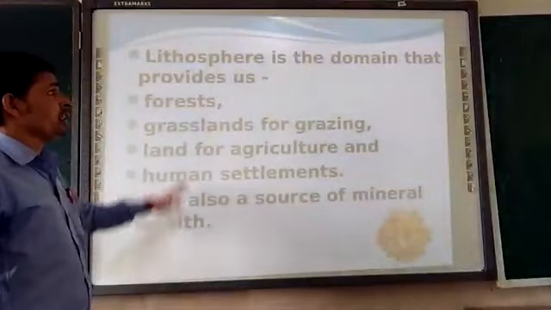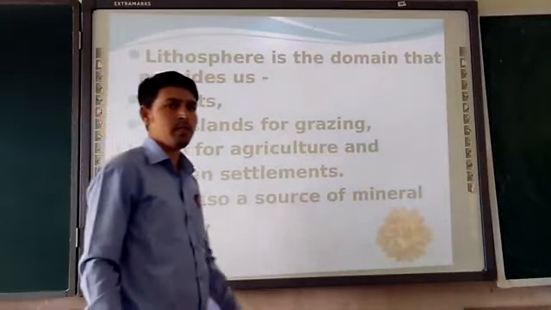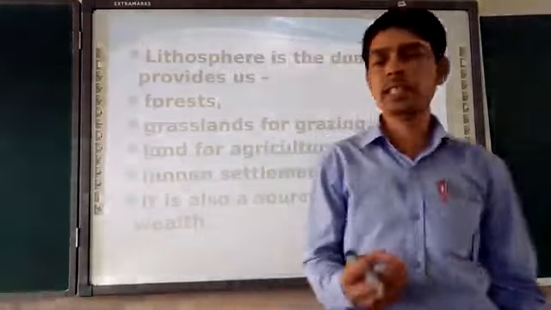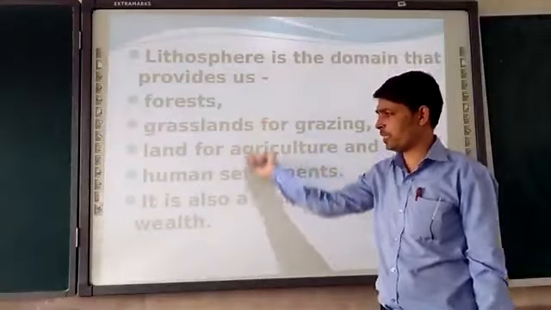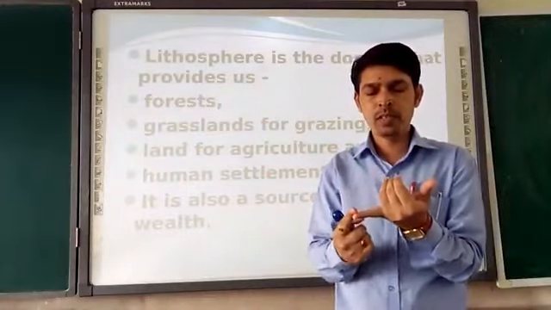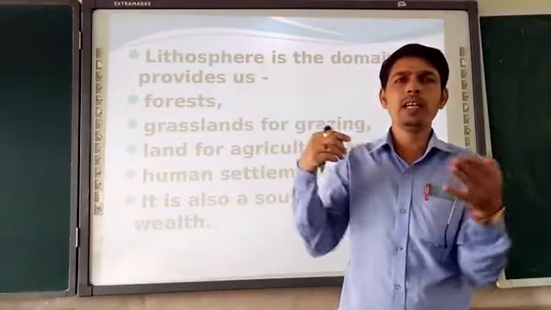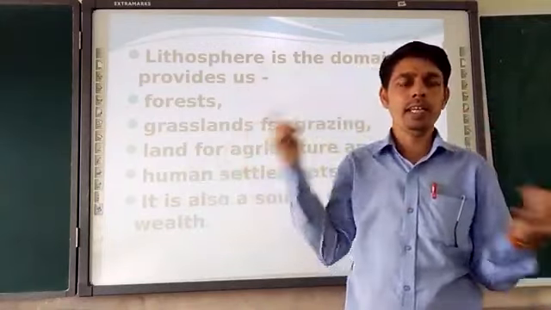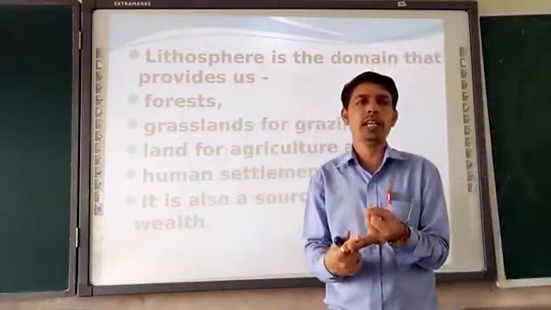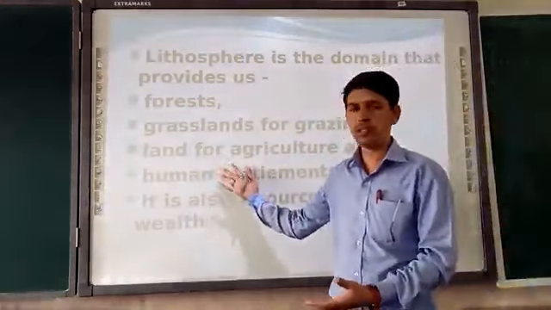Moving to the next point, the lithosphere is the domain that provides for us. Here we will discuss what the lithosphere gives us. We play, dance, roam, sing, laugh, and do a number of activities, industrial, educational, medical and many more, on the land only.